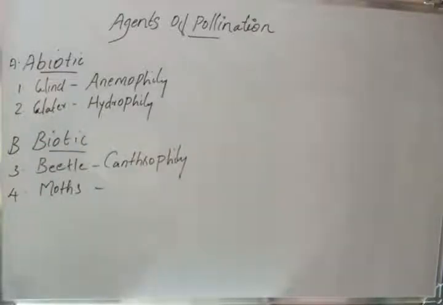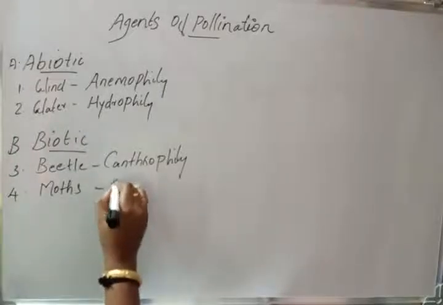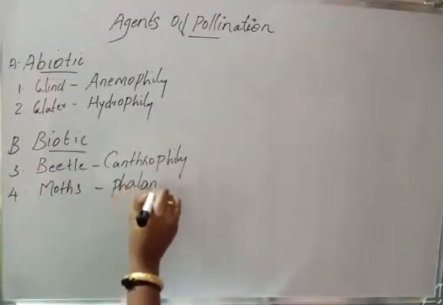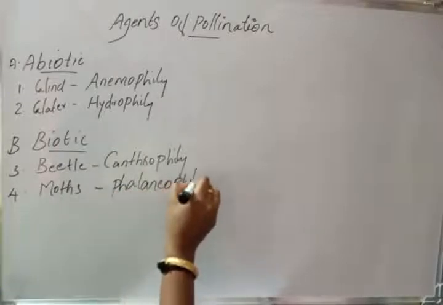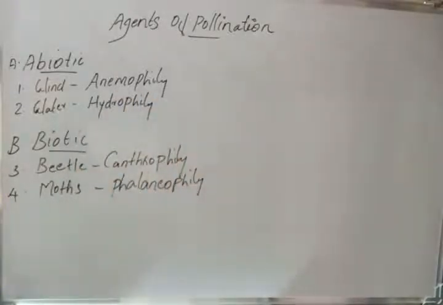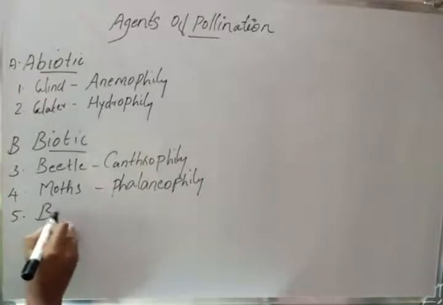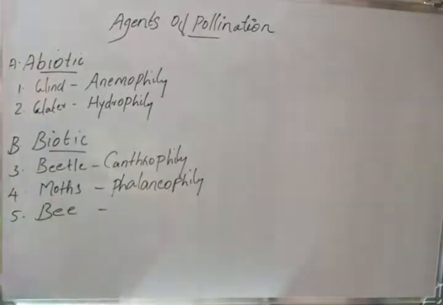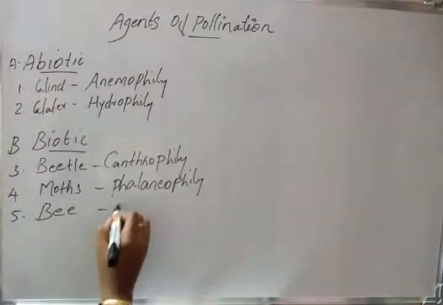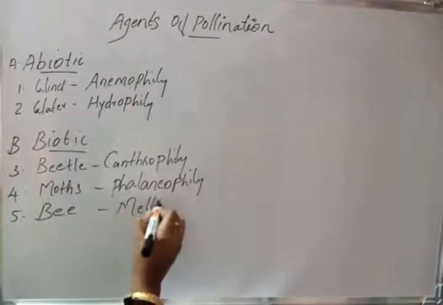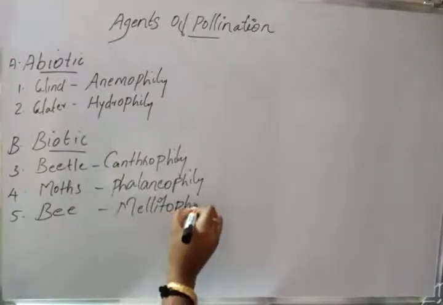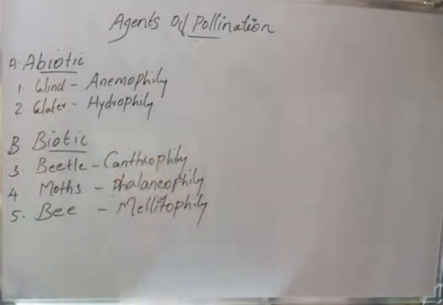If the pollination is brought by moths, we call it selenophily. If the pollination is brought by bees, we call it melitophily. Just try to remember all the words.